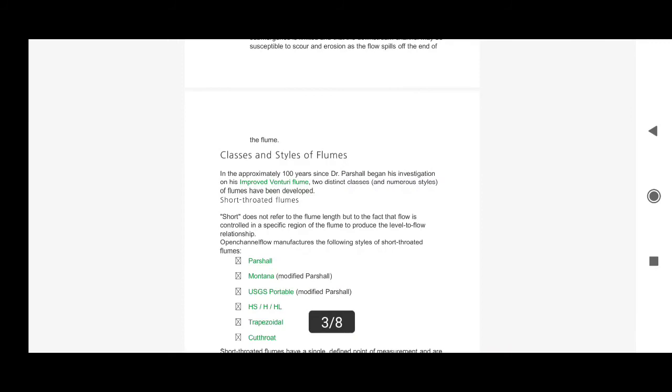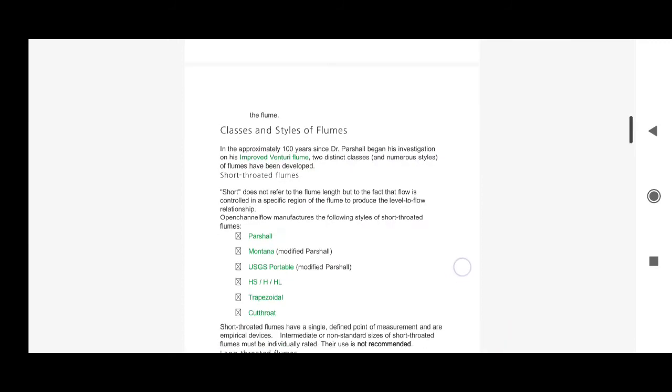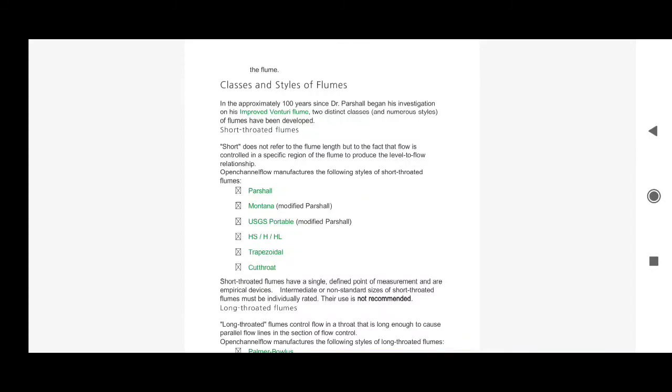So what are the classes? Partial flume, and Montana flume is the modified partial flume. Parshall is the name of the scientist. And when we talk about short throated flume, short does not represent the flume length but the fact that the flow is controlled in a very specific region of the flume to produce the level to flow relationship.